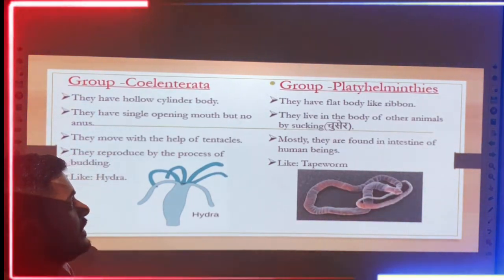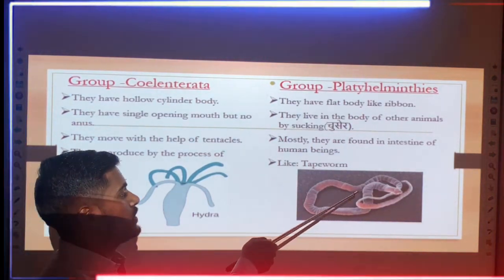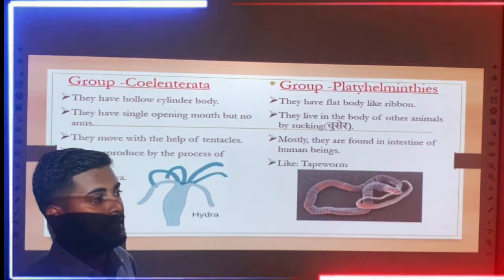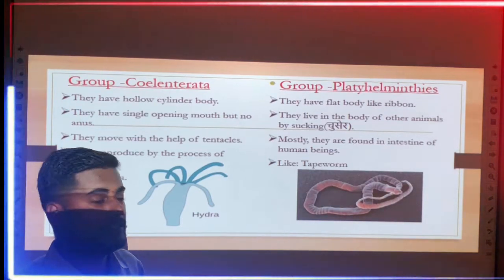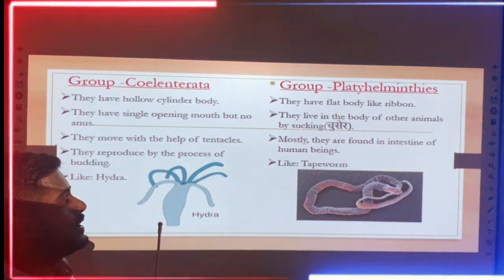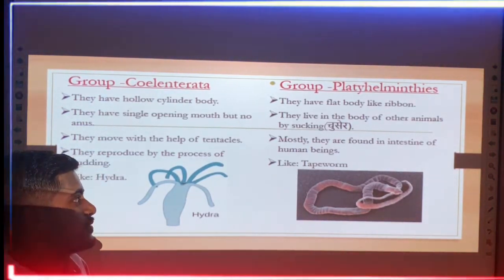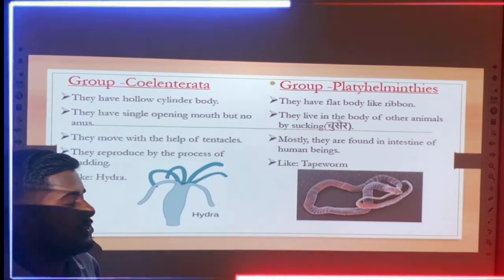Second, they live in the body of other animals by sucking. This means Platyhelminthes are invertebrate animals found in the body of other animals by the process of sucking. They suck the blood present in the body of other animals and survive on it.